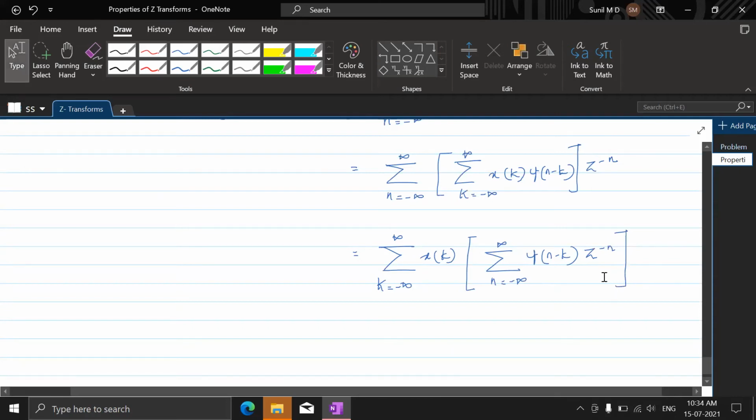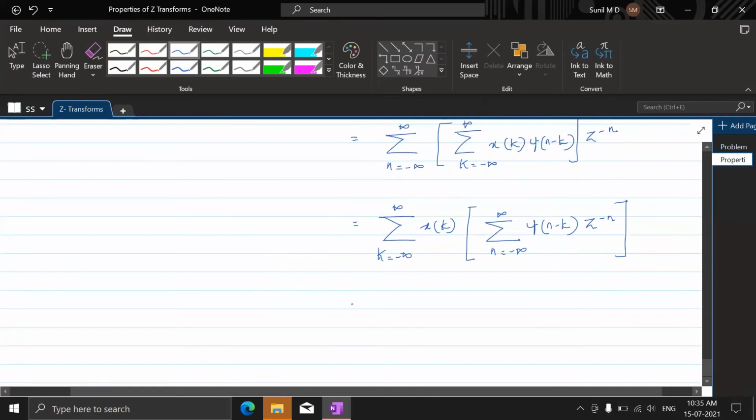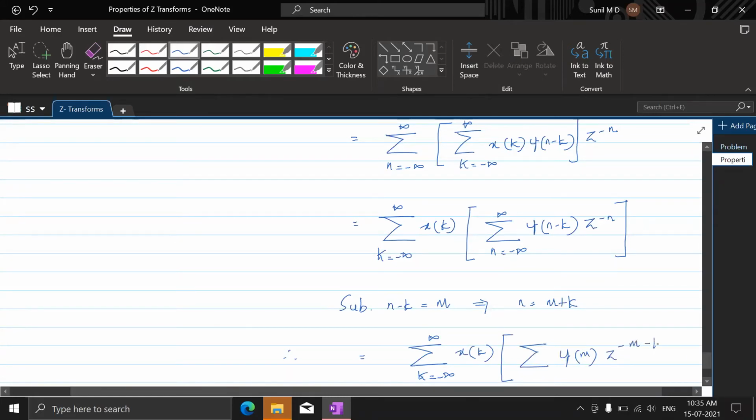Now substitute n minus k as m. Substitute n minus k is equal to m, which implies that n is m plus k. So therefore, this is equal to summation k ranging from minus infinity to plus infinity x of k. Within the bracket we have this summation. Let's not write what it is. Let's write y of m, z to the power minus m minus k, because n is m plus k.